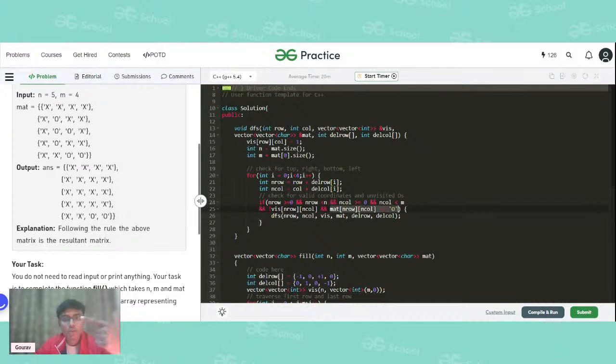If these 3 conditions are met, that it is a valid coordinate, it is not visited, and it is an O, then we will do a DFS for that coordinate. Basically, this DFS function will keep on running recursively, and we will mark all the O's.